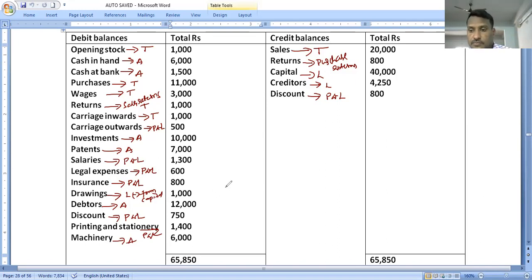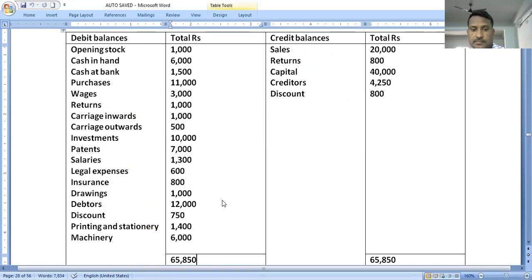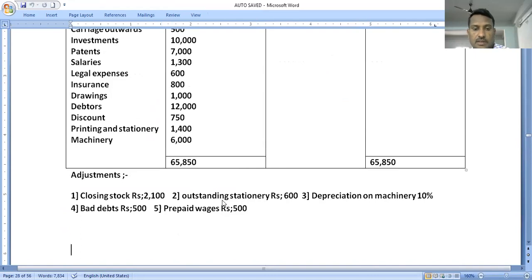Five adjustments are given. As per the 2021-22 pandemic syllabus, only six adjustments are important, and in this problem five are given.